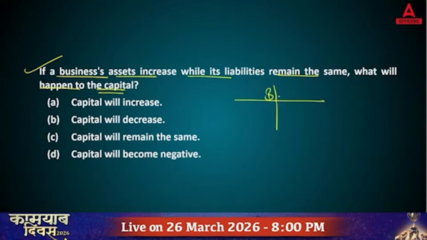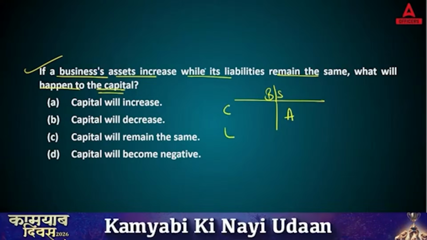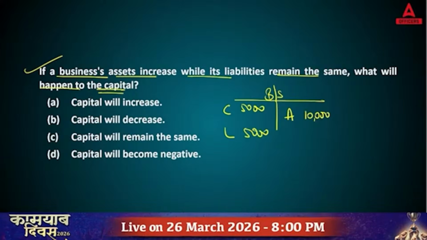Here you have capital, liabilities, assets. So, assets in, okay. Let's say this is your before change: 10,000, 5,000, 5,000. So, total equal to 10,000. Total equal to 10,000. Okay.